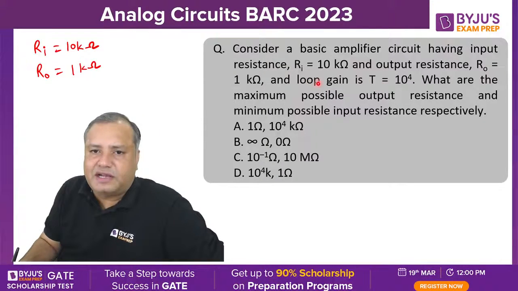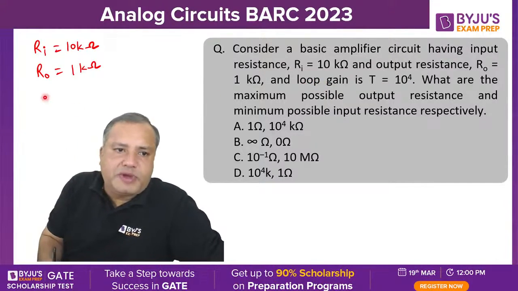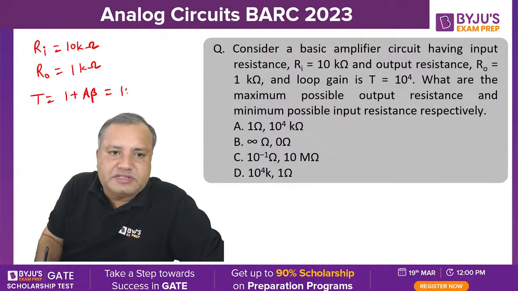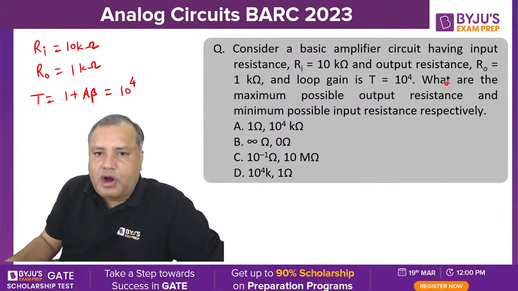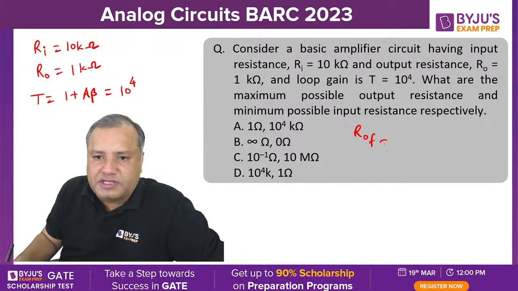Now they are saying that loop gain they are denoting by T. I'll explain what this loop gain is. Loop gain is 1 plus A beta. This is given as 10 raised to 4. Now what are the maximum possible output resistance? We need the maximum value of output resistance.